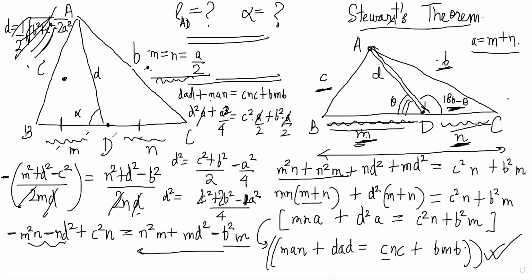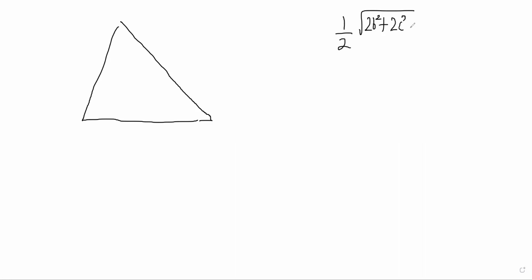And the other side is dad plus man. D is this length, which is what you need to find. M and N are these lengths, right? So don't try to remember your median length formulas. Just use Stewart's theorem to get it whenever the question comes, right? Don't try to remember all formulas. Some things you should just derive when needed. This is an example of something that you should not try to remember because it is easy to get confused in those formulas, like which one is which median and all, right?